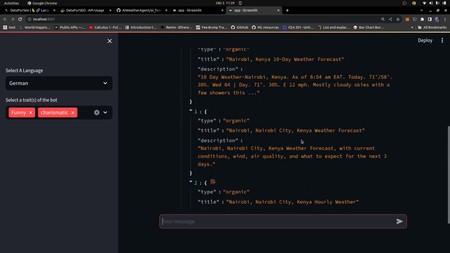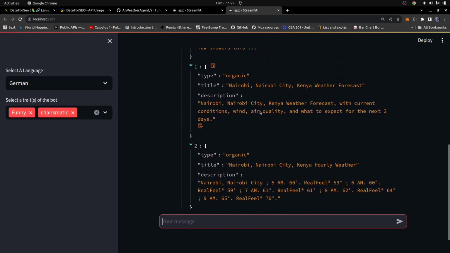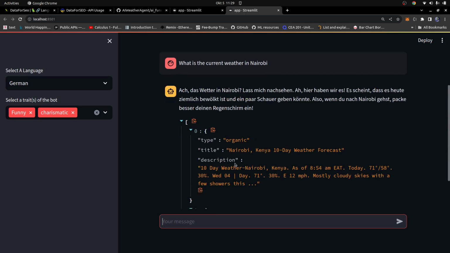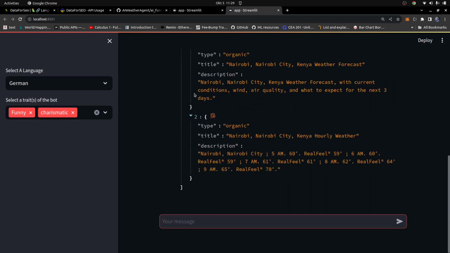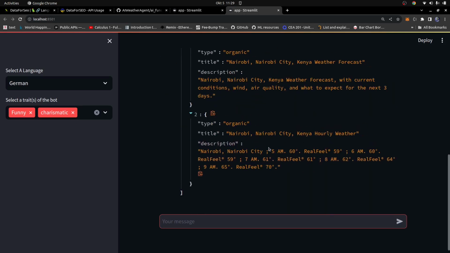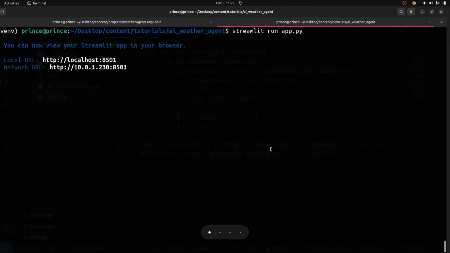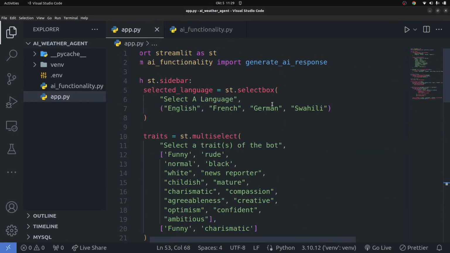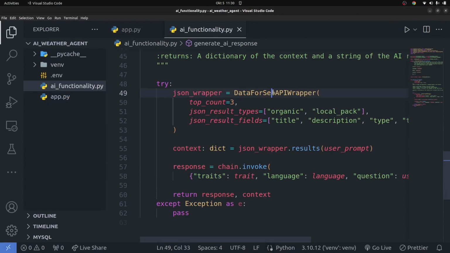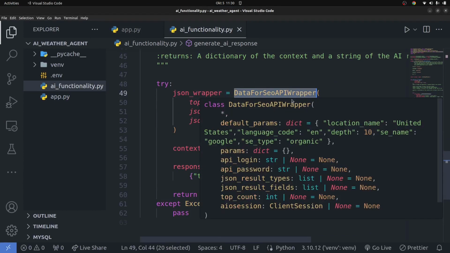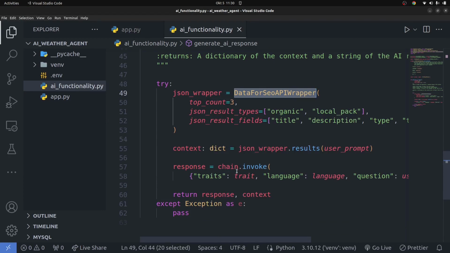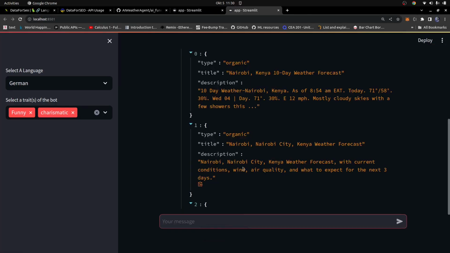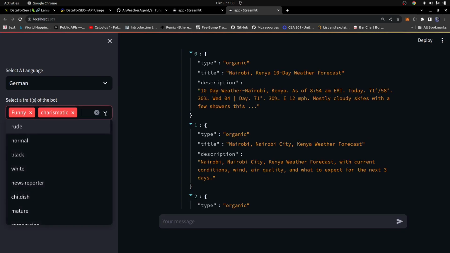So that's the weather information, and the AI is generating its responses based on this context, which is real-time data, weather information about Nairobi gathered using the DataForSEO API wrapper, which you're using to get the information. Then we pass the information as context to the AI, and the AI is able to generate a response. So you can play around with this.